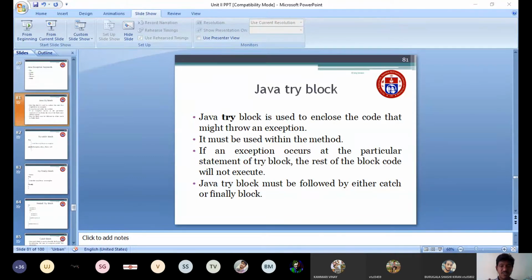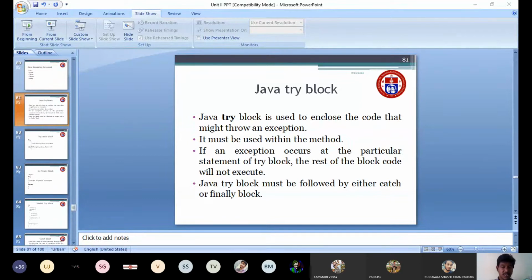If an exception occurs at a particular statement of the try block, then the rest of the block code will not execute. Assume that I am writing A equal to 1, B equal to 0, C equal to A divided by B. In that case, you may get an exception. Assume that after C, I am printing the C value using System.out.println. That statement will not execute. Once an exception occurs, the rest of the block code will not execute. That is the meaning.